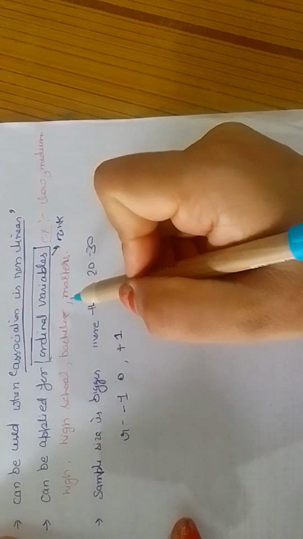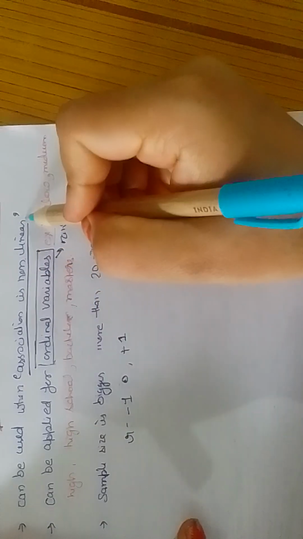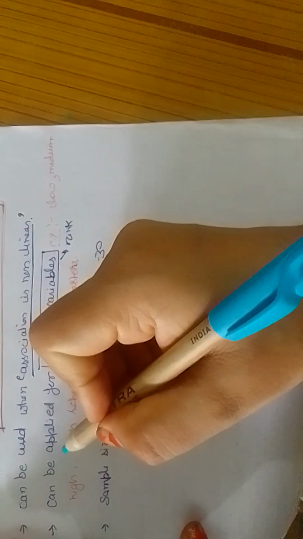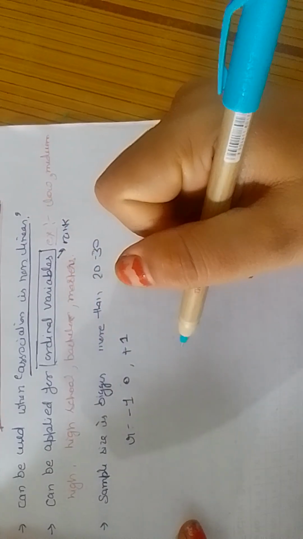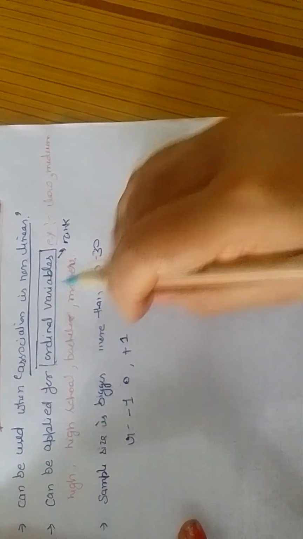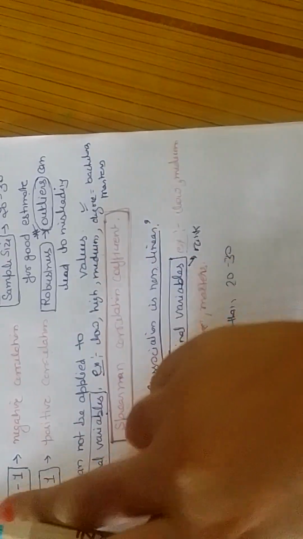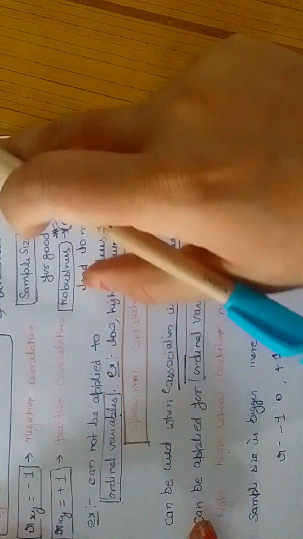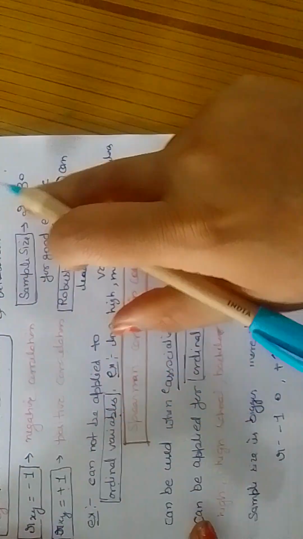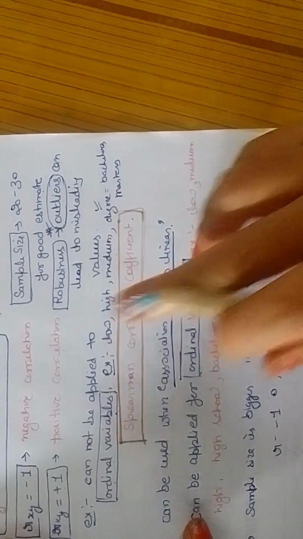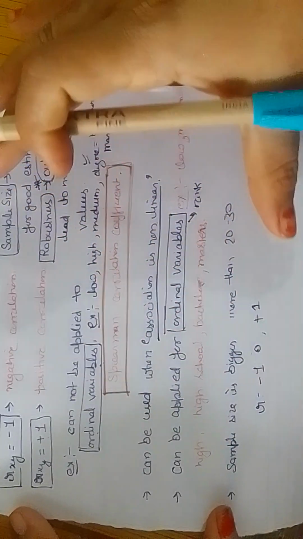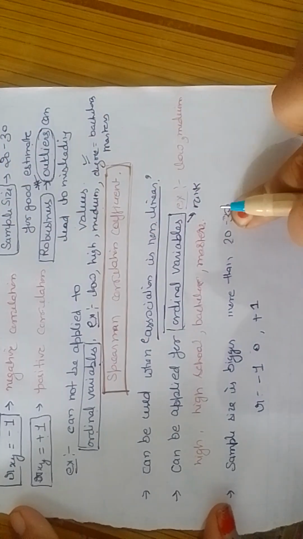And another difference is that the association between two variables can be non-linear. Fine. Whether one variable is increasing and another is decreasing, this type of thing we can see in Spearman correlation coefficient, but in Pearson correlation coefficient the association would be linear. It would not be applied for non-linear association between variables.